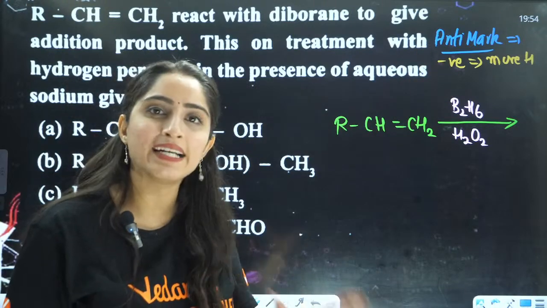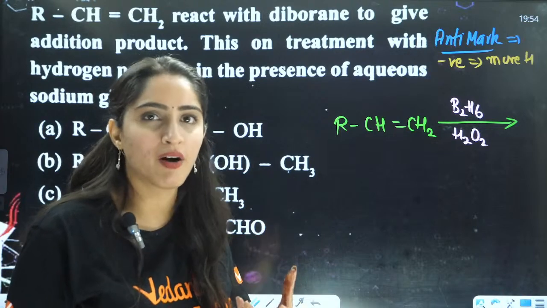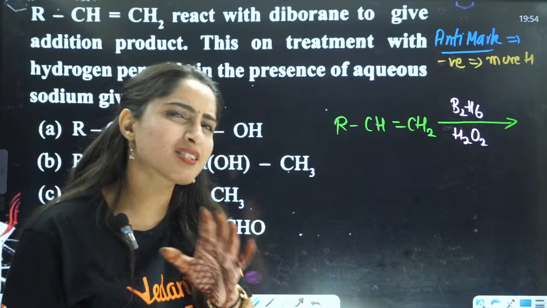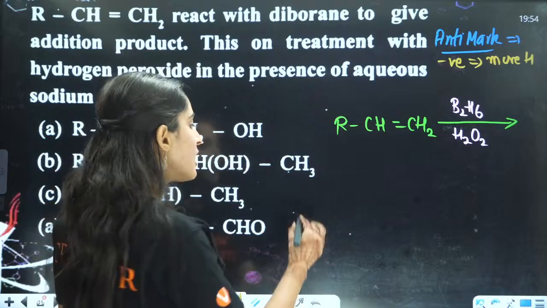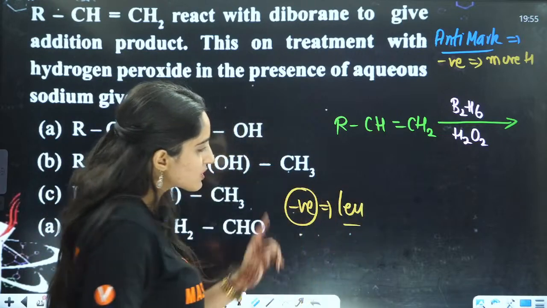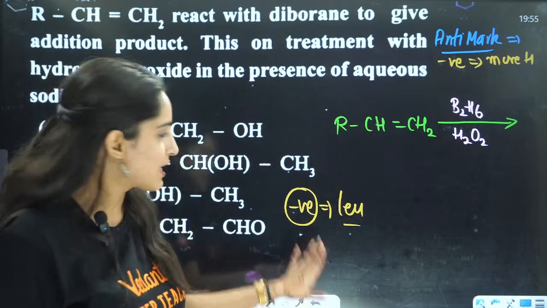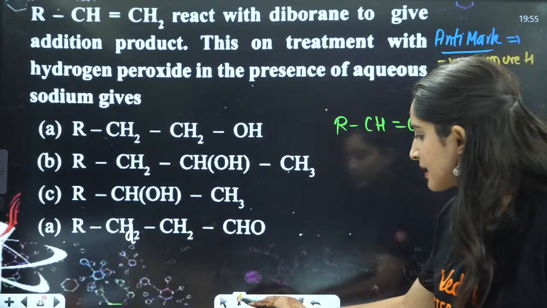So when there is an anti-world, rich will help rich. But in a good world, a Markovnikov world, when there is nothing anti against each other, then rich will help poor. That means the negative part will go to the carbon with fewer hydrogens. The one who is rich will go to the poor person. So you can remember these things this way, right?